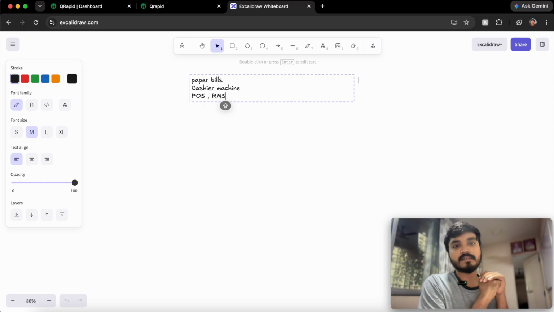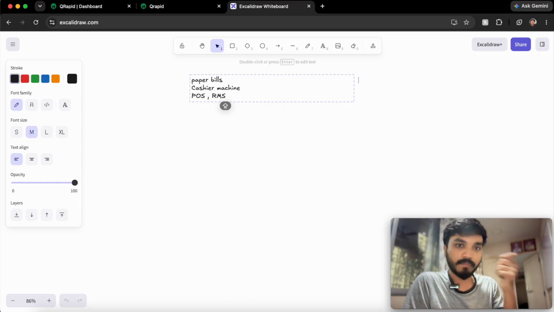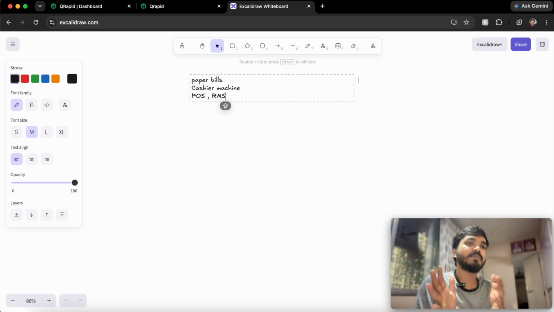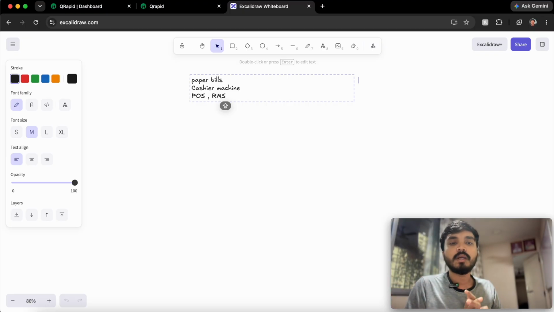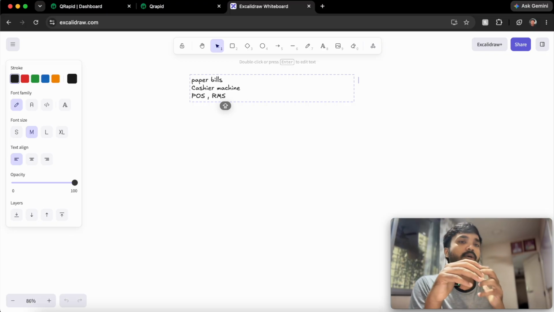After that, with paper bills, cashier machines and POS, the pattern is that in all three of them, there is always a manual touch from a staff member of the restaurant. Even with paper bills, you need a physical person from the restaurant to generate a bill for you on paper. Same for the cashier machine, and same for the POS. There should be some person handling that system, the POS machine, on a laptop, a PC or a computer.